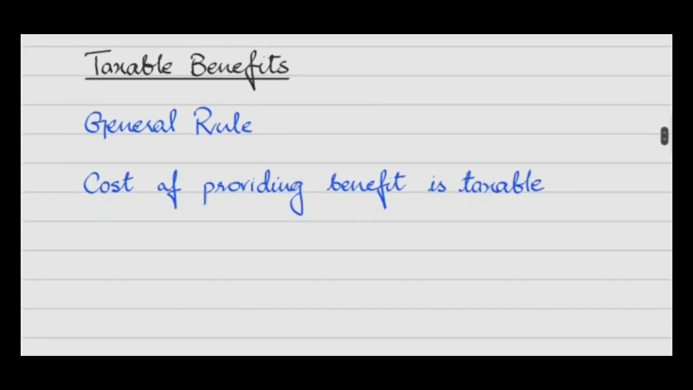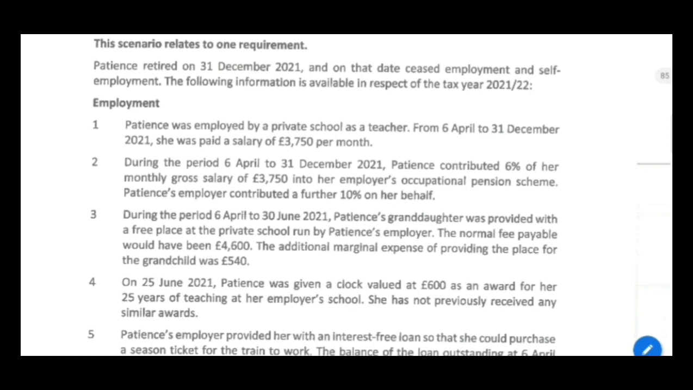Now about taxable benefit, the general rule is the cost of providing the benefit is taxable. It means whatever cost is incurred by the employer for providing such a service will be a taxable benefit for the employee. Like in this question, point 3, during the period 6 April to 30th June 21, the patient's granddaughter was provided with a free place at the private school run by the patient's employer. The normal fee payable would have been 4600.